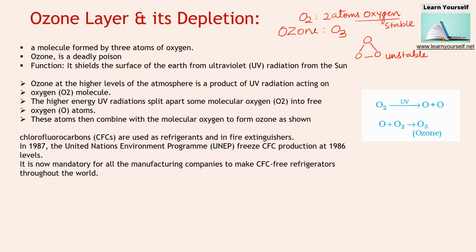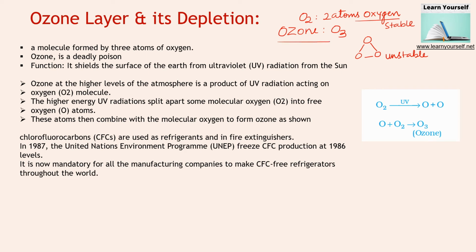Now, why is this ozone important for us? Because it shields the surface of the earth from ultraviolet, that is UV radiation from the sun. So whatever UV radiations are harmful for mankind and the entire ecosystem are getting filtered by this ozone layer.